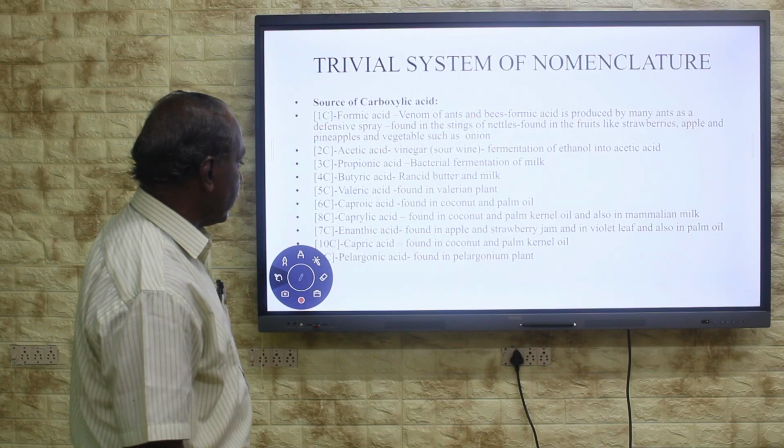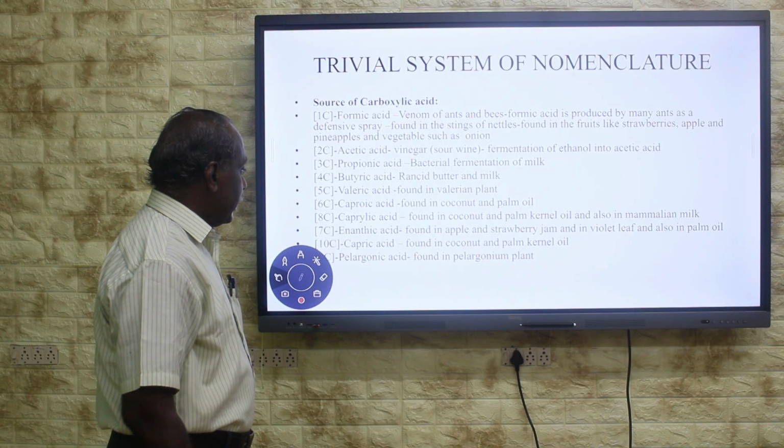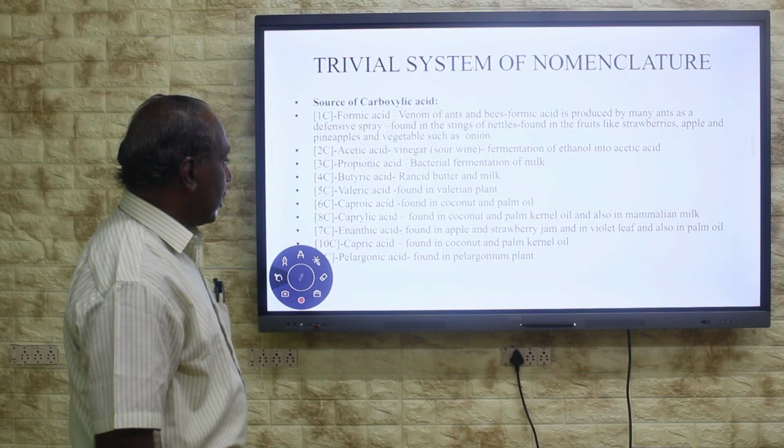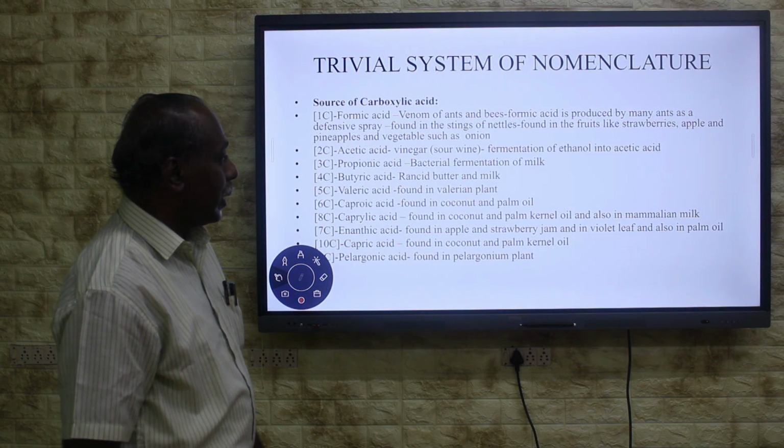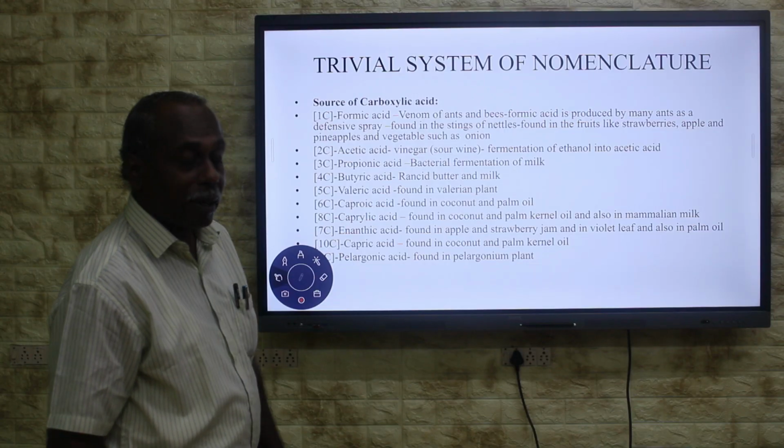Then the 8-carbon carboxylic acid, caprylic acid. It is also found in coconut and palm kernel oil and also in mammalian milk.